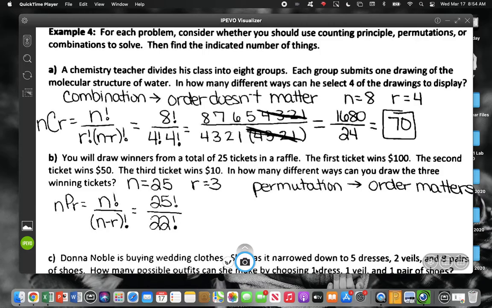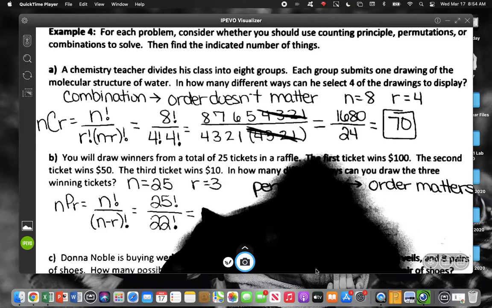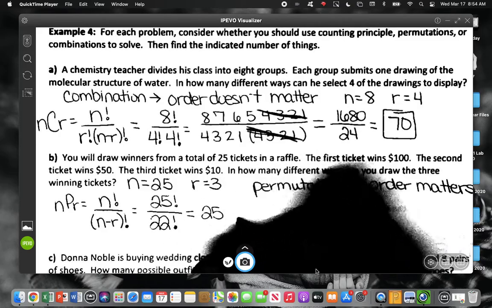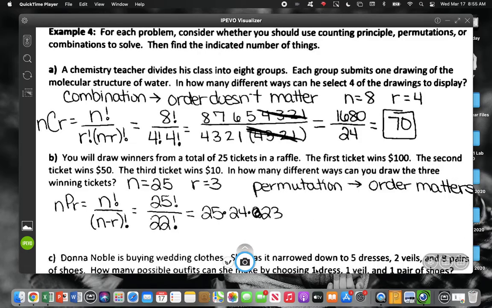What numbers will we see? 22 all the way down to 1. There will be a 22 all the way down to 1 on the top. There will be a 22 all the way down to 1 on the bottom. So what would be the only numbers that are left? 23, 24, 25. And I'm actually going to write it 25, 24, 23. That's the only thing that's left. So we multiply that out.